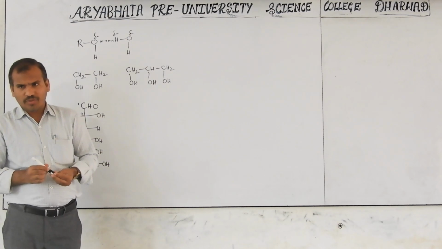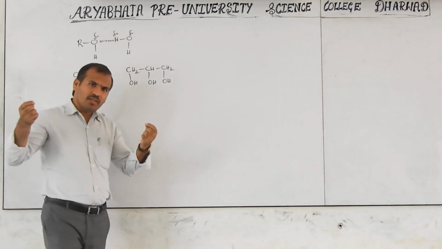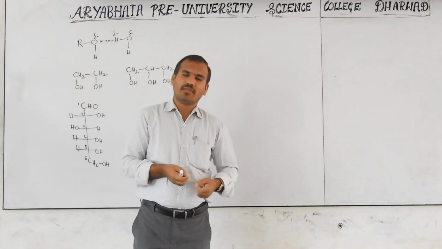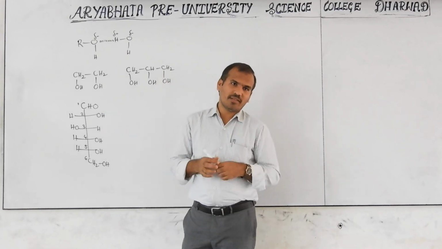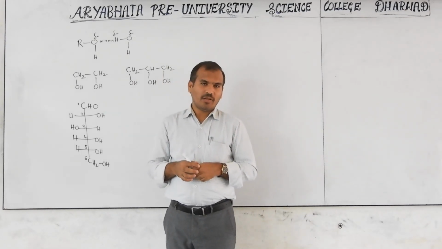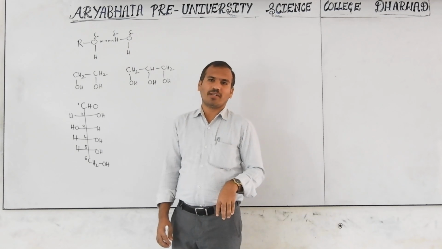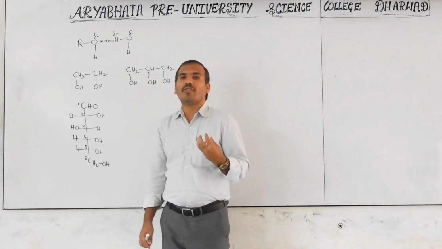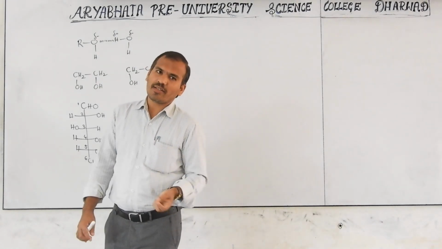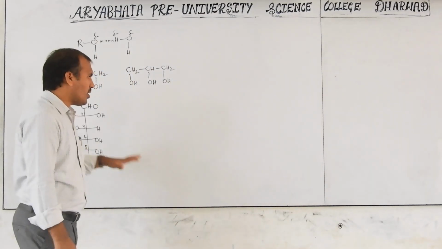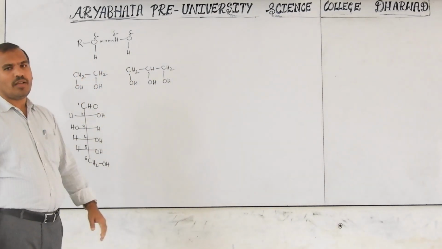Otherwise, sugar also. Sugar is a combination of which ones? Glucose and fructose. It means there are 12 carbon atoms, C12H22O11. But that is also easily soluble in water because it has many OH groups. As OH increases, solubility increases. That we have to remember. This is about the solubility.